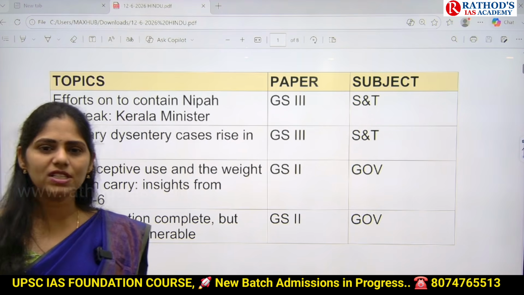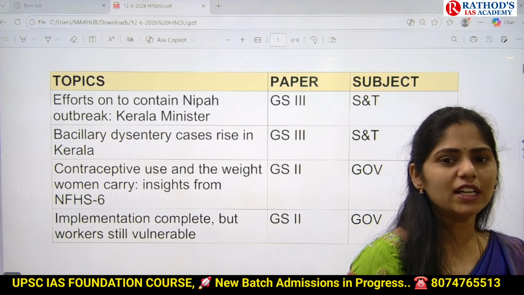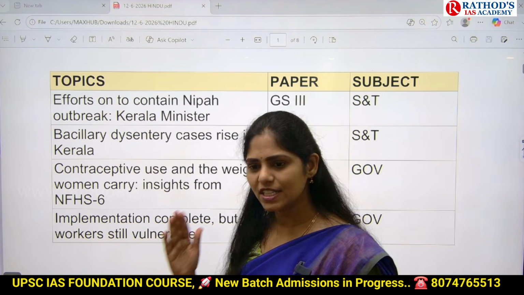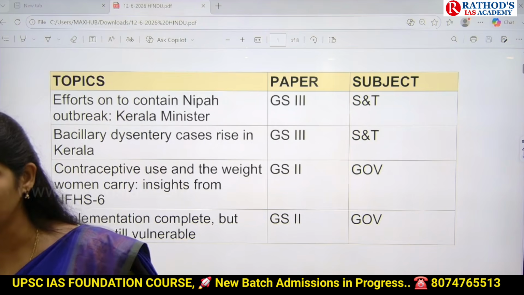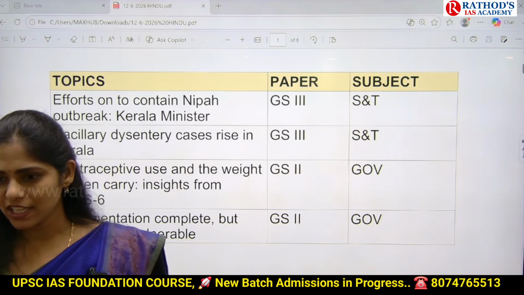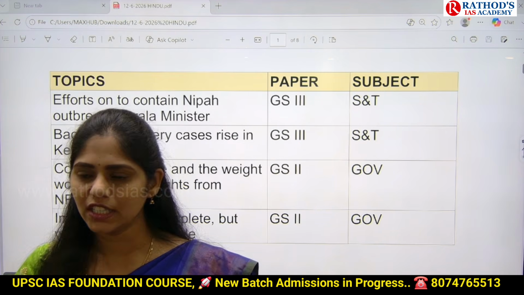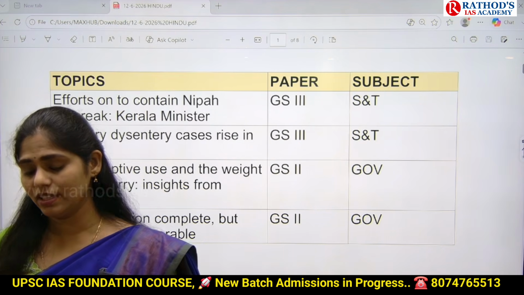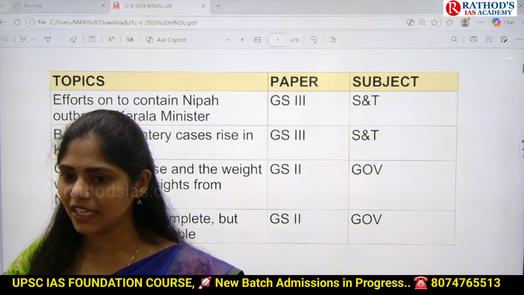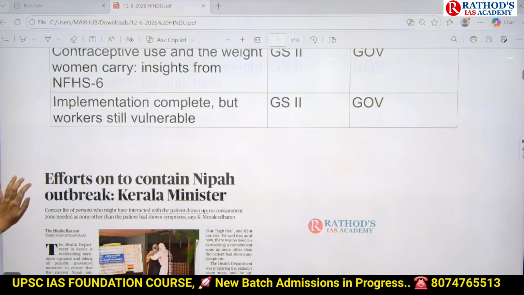And apart from this article, in our today's newspaper, there is one article related to the Great Nicobar Development Project. Already we discussed that a number of times, just revise that topic. And other topics also we did in our class, so I left that topic. And apart from that, there is one article related to the depreciation of the Indian rupee. So here we have to see that topic. I will tell you what that topic is also. Okay, now let us see one by one in detail.